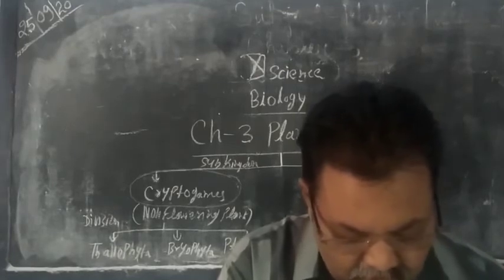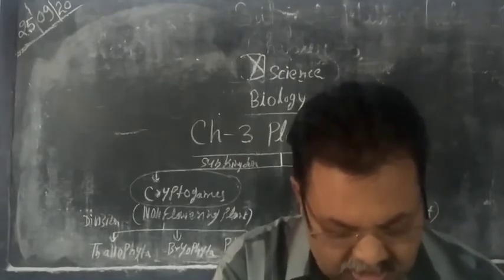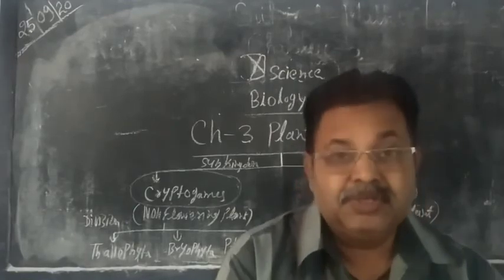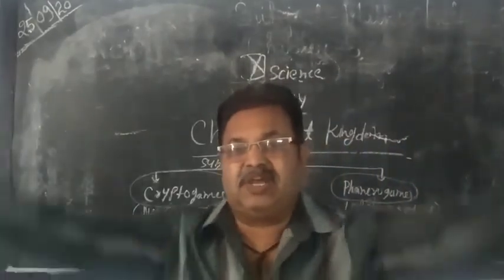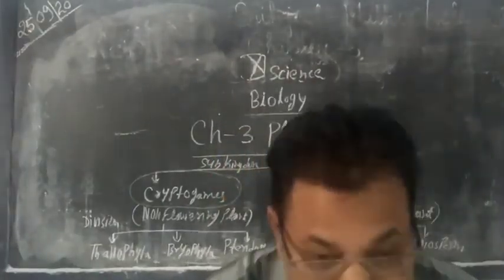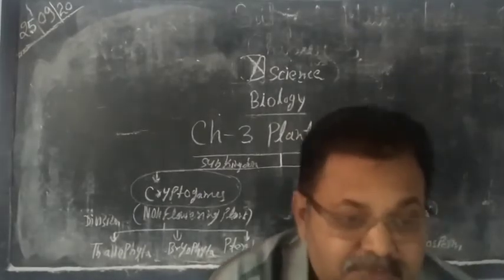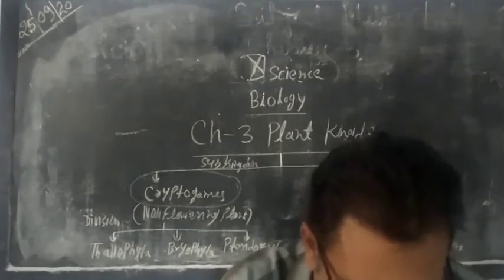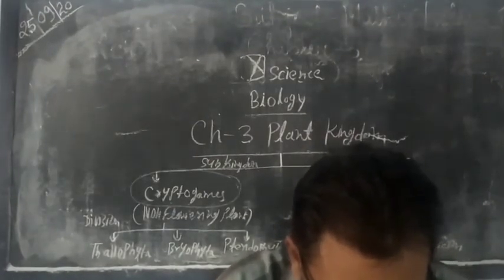Next one is Phaeophyta or brown algae. So our next class of algae is Phaeophyta. Brown algae belong to the Phaeophyta division. Phaeos means brown and phyton means plant. So these plants have a brown color, so it is known as Phaeophyta.